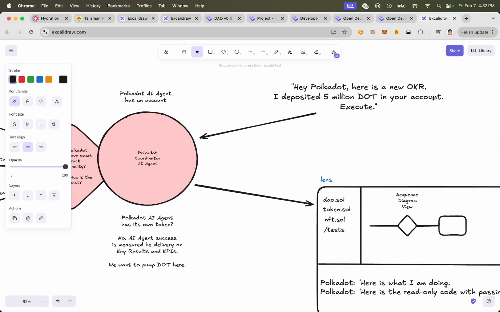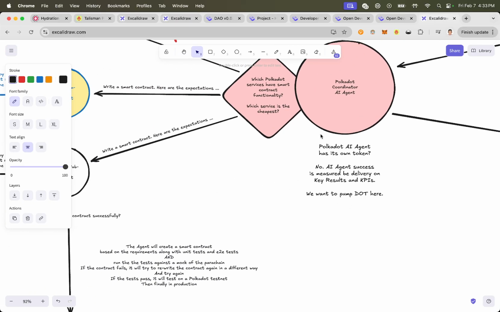Because it is operating on key results. Is it on par with the KPIs, right? We integrate some on-chain KPIs. Is it hitting those KPIs, right? And based on that, we get the sentiment from the community. And it's like, hey, this AI is actually delivering, right? So DOT price goes up. But I'm open to feedback on that as well as on everything here.